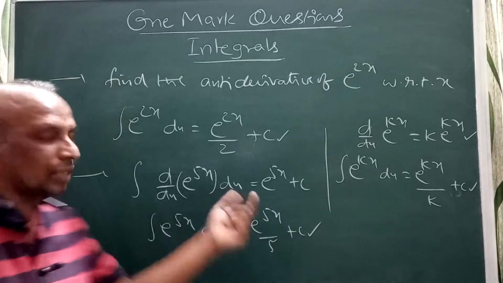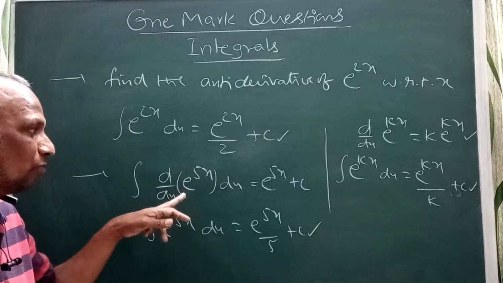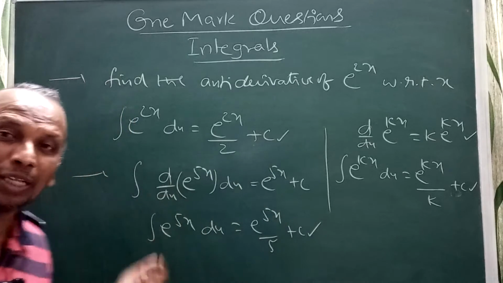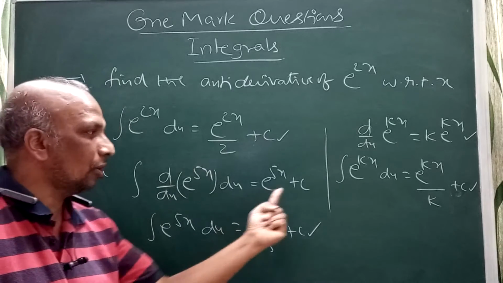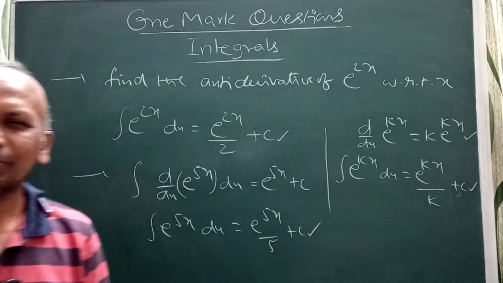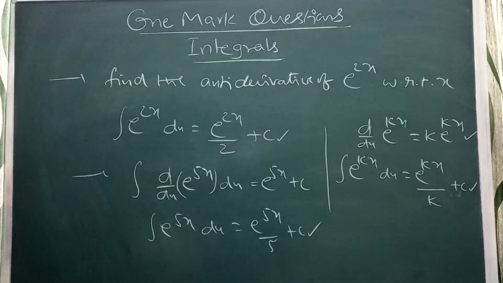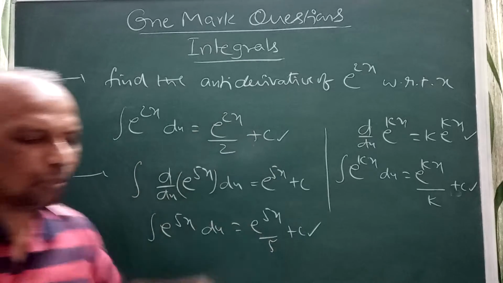Sir, why have I written like this? You know the derivative of e power 5x is 5 into e power 5x. If you do the integration, 5 into e power 5x by 5, your answer is e power 5x plus c. Correct? That way you can think about the e to the power combination, and only with that can you solve a problem like this.